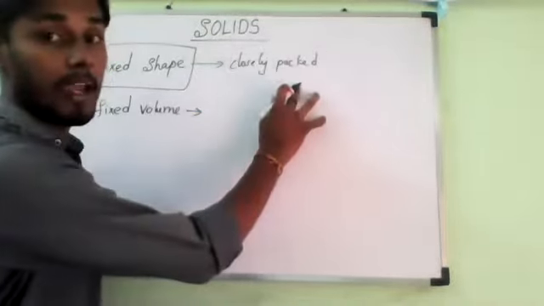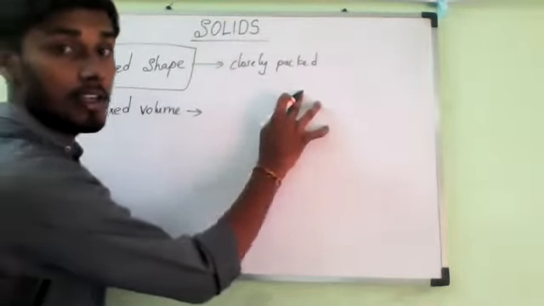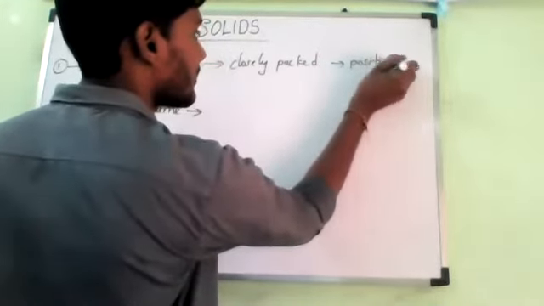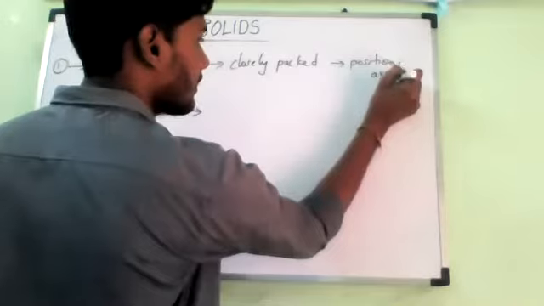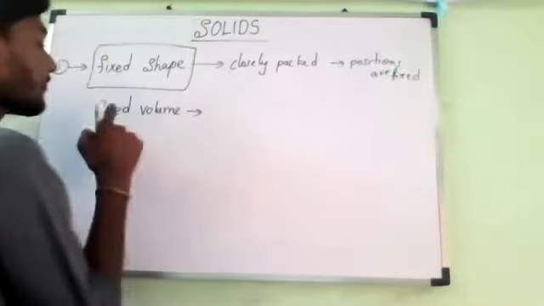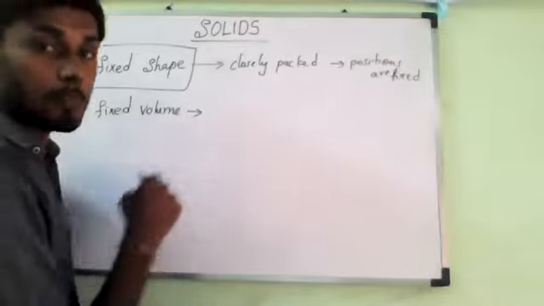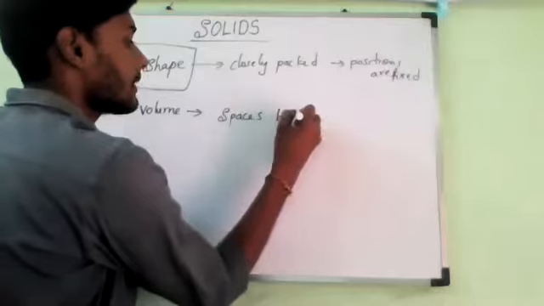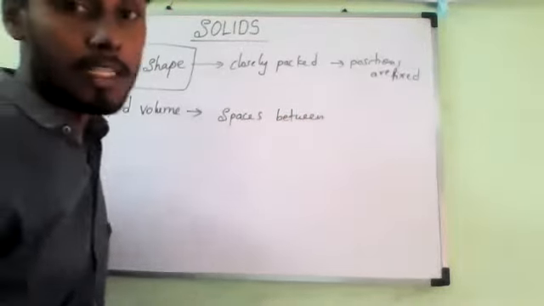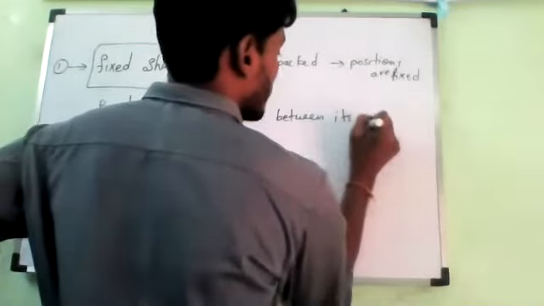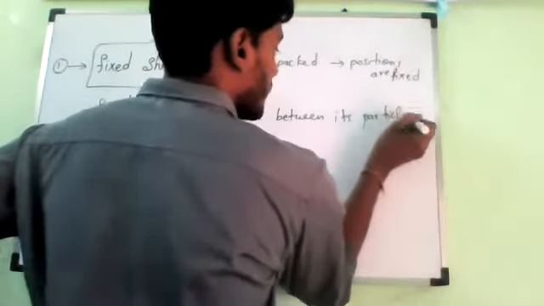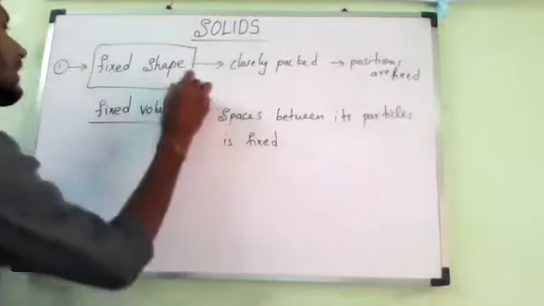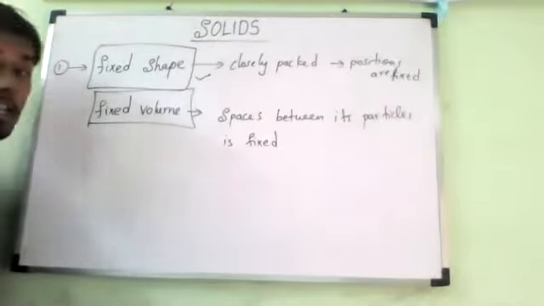They are closely packed and their positions are fixed, so the spaces between the particles are fixed. That is why solids have a fixed volume as well as a fixed shape.